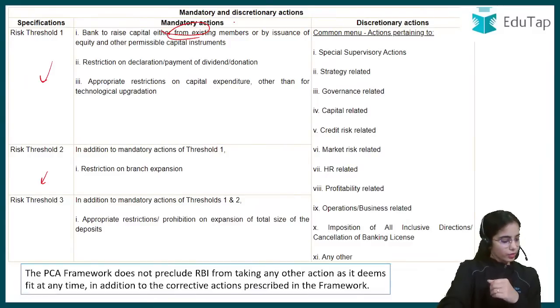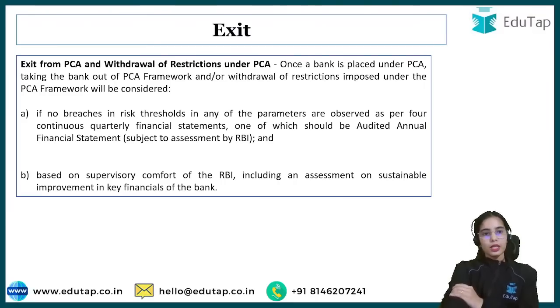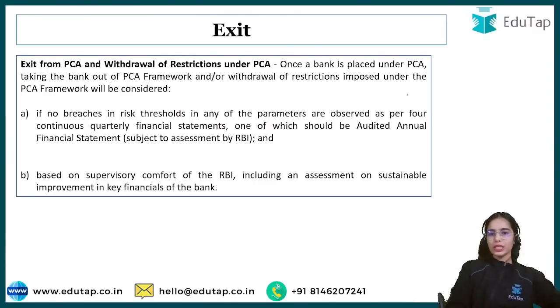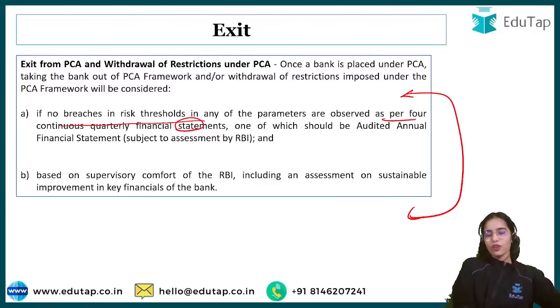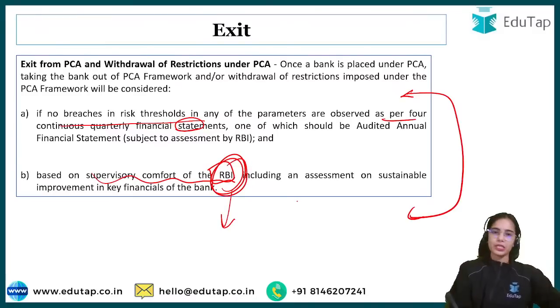So if you want to exit the PCA, you will have to follow these guidelines. As per the previous 4 continuous quarterly financial statements, you should not have breached any of the risk thresholds, and it depends on the supervisory comfort of RBI also, whether the RBI wants to take you out of the PCA or not. So this is the exit criteria.